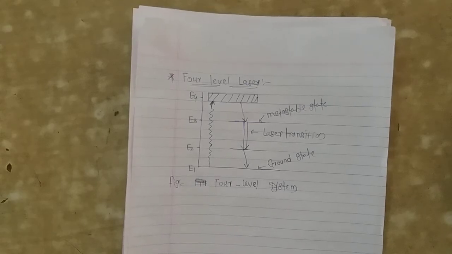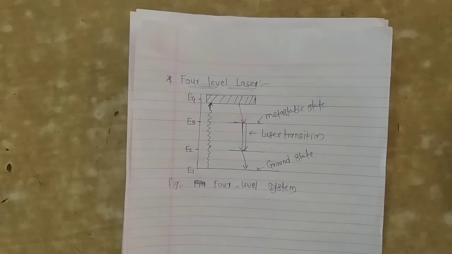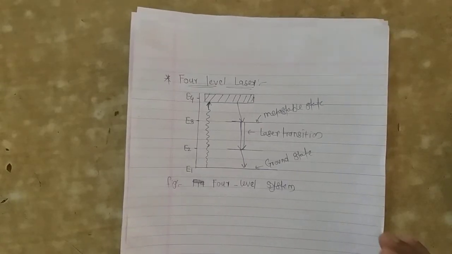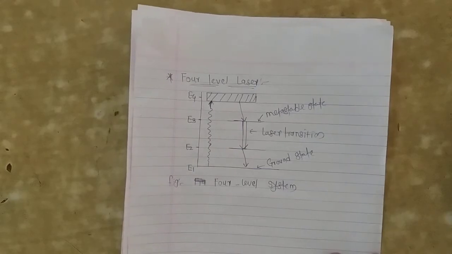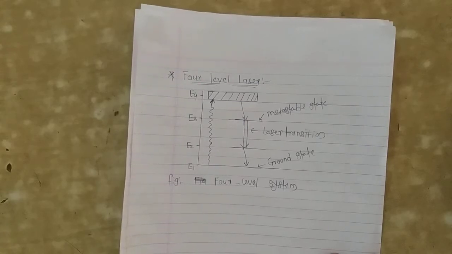First we discussed the two-energy-level system, then in the previous lecture the three-energy-level system. What is meant by the rate equation? It is the change in population of atoms in the energy levels of the lasing medium under the action of pumping. First we discussed the rate equation in the two-level laser system, then the three-level laser system, and now the four-level laser system.